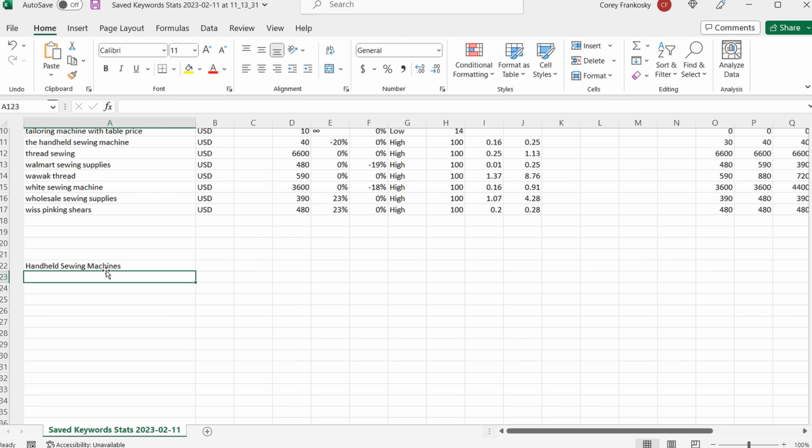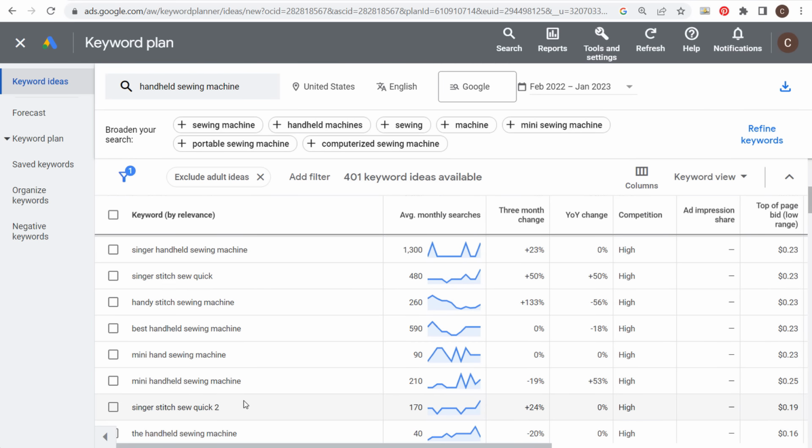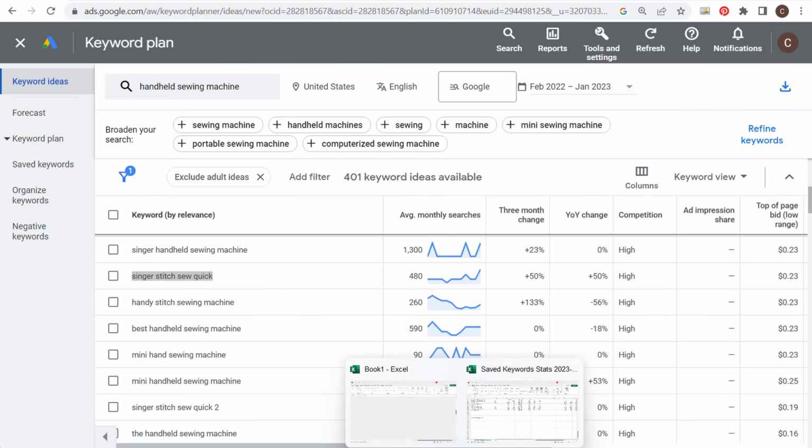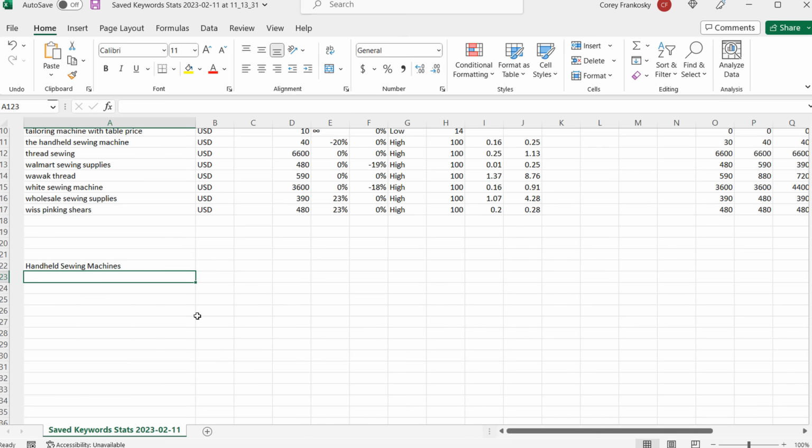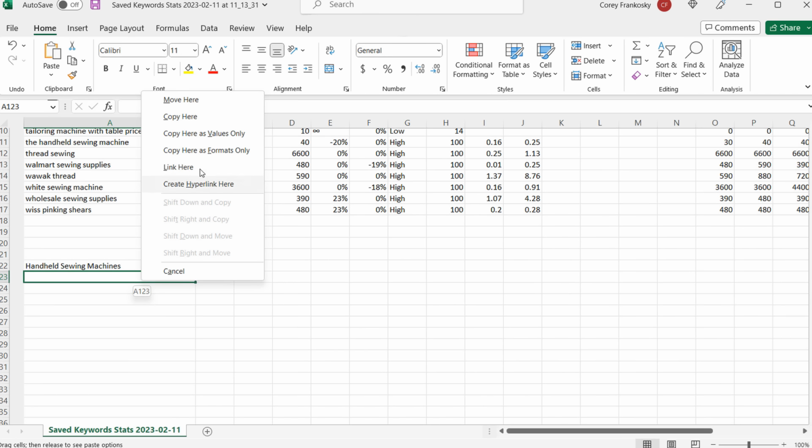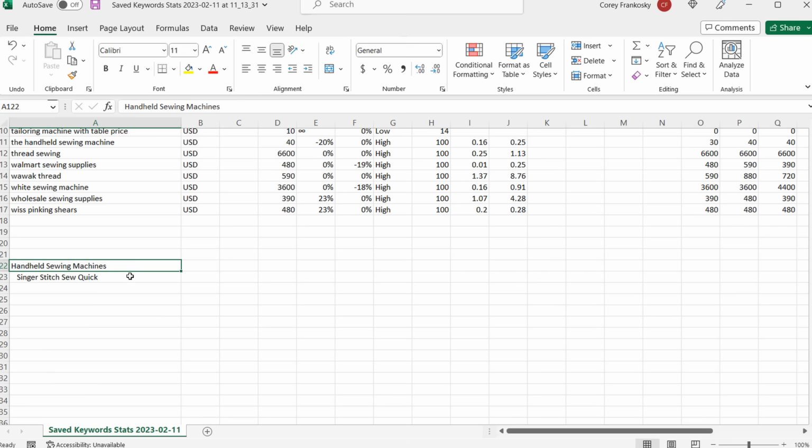Okay, so we have our handheld sewing machines. Take some of those different keywords that we just researched here, and something like Singer Stitch Sew Quick, just copy it or export some of these keywords, and all you need to do is paste it here. So, okay, and what I would do is I would continue to add more keywords down here,